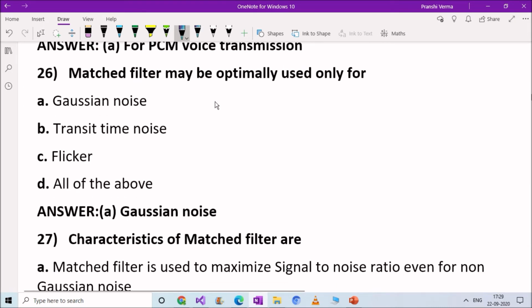Next question. Matched filter may be optimally used only for: option A, Gaussian noise; option B, transmit time noise; option C, flicker; option D, all of the above. Right answer is option A, Gaussian noise. Matched filter may be optimally used only for Gaussian noise.